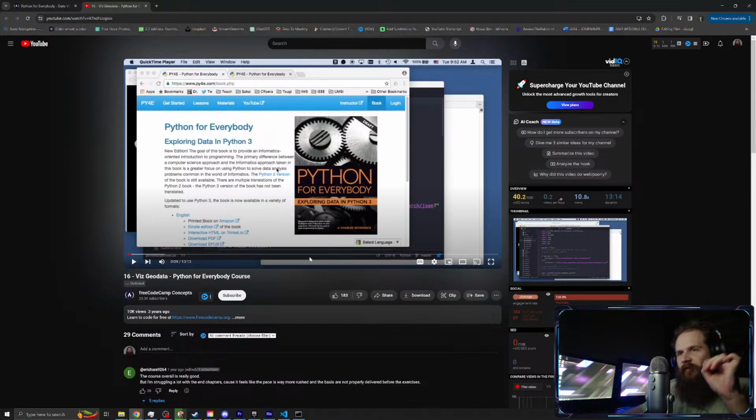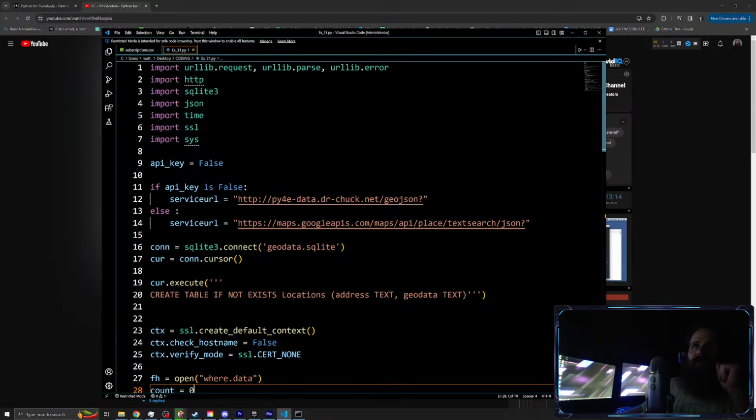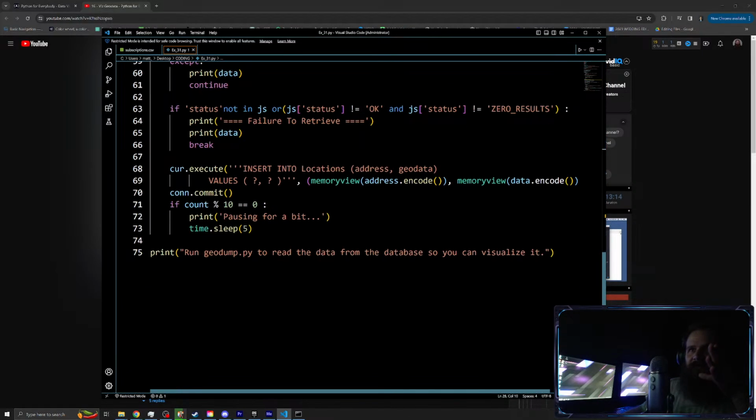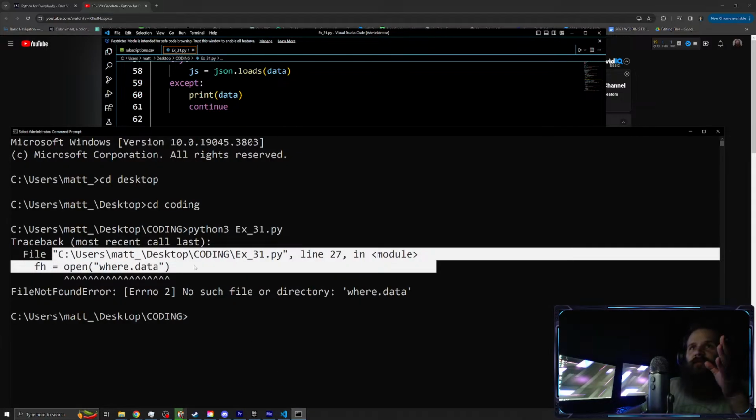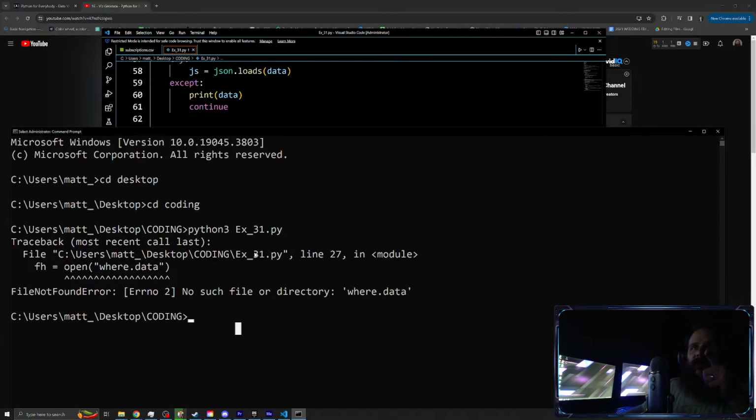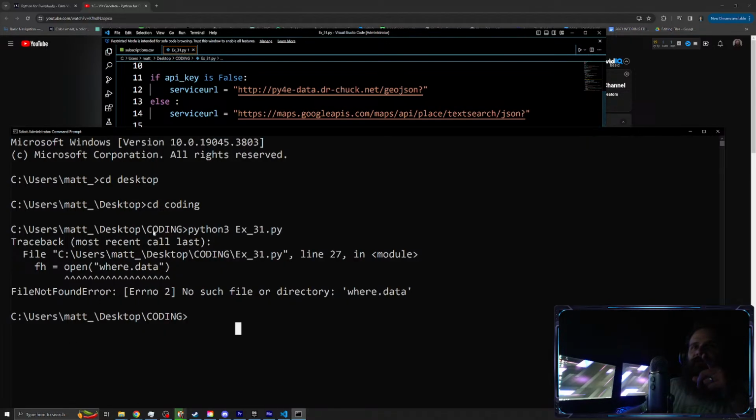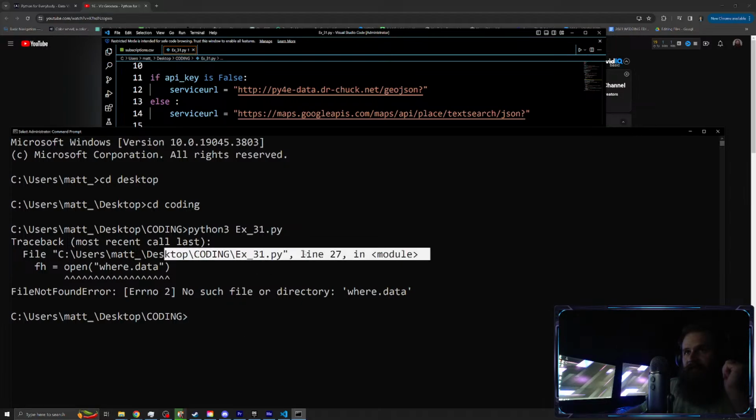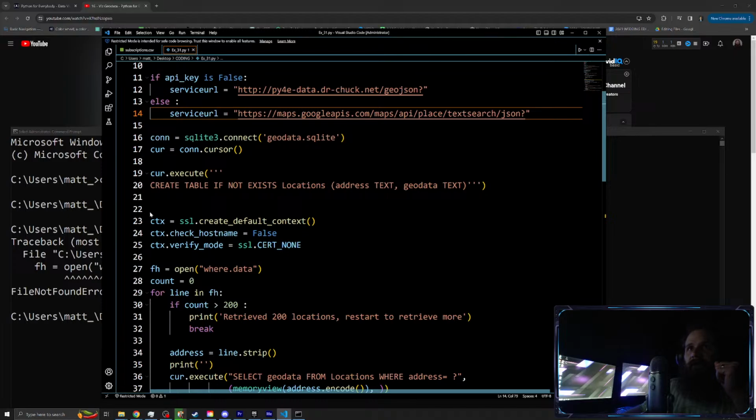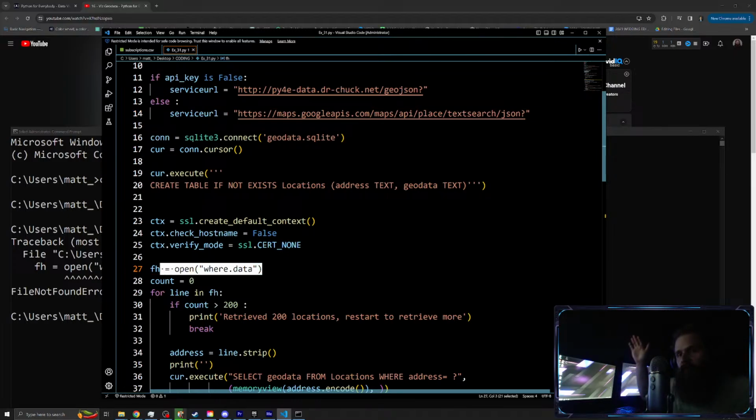We watched the video the very first time we streamed. I went through and did this. I filled it out. Here's the proof. We got hung up on line 27, and that's where the traceback is. The proof that we're having an error on line 27 is right here: open where data, open where data. And I have no idea what to do with that.